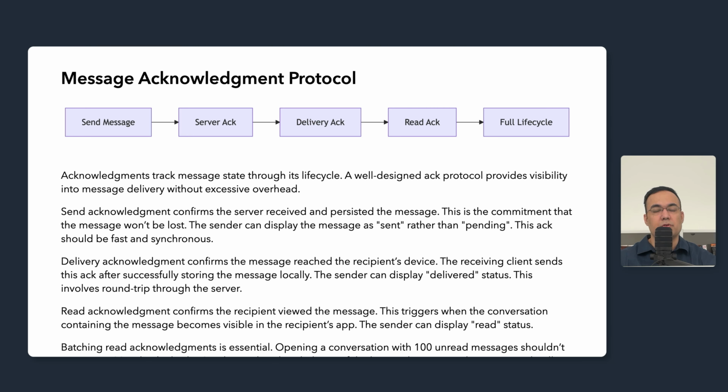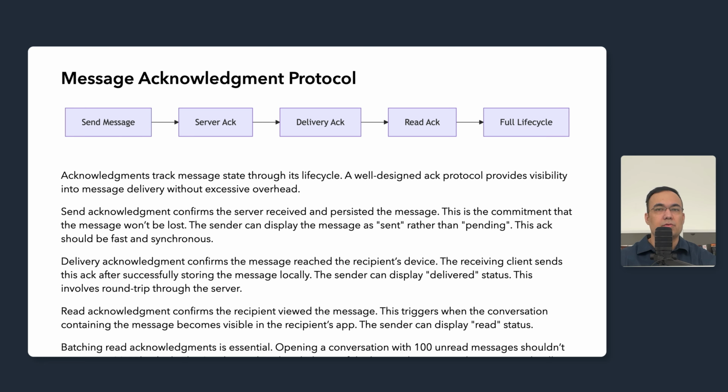Delivery acknowledgement confirms the message has reached the recipient's device. The receiving client sends this acknowledgement after successfully storing the message locally. The acknowledgement propagates back through the system to update message status. The sender can now display it as delivered. This involves a round trip through the server, so it takes longer than the send acknowledgement.